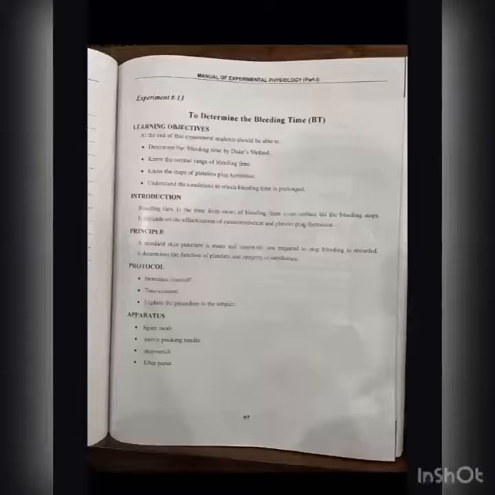Practical of today is to determine the bleeding time. The learning objectives would be to determine the bleeding time by Duke's method, know the normal range of bleeding time, know the steps of platelet plug formation, and understand the conditions in which bleeding time is prolonged. So what is bleeding time? It is the time from the onset of bleeding from a cut surface till the bleeding stops, and it depends upon two factors: vasoconstriction and platelet plug formation.